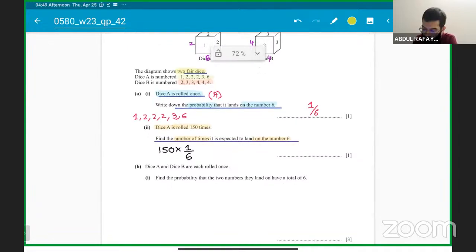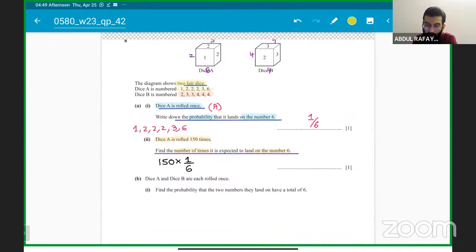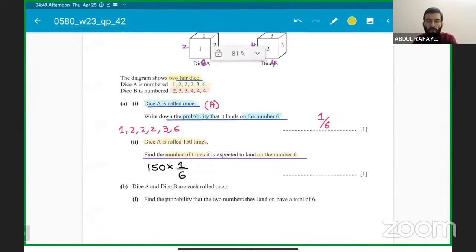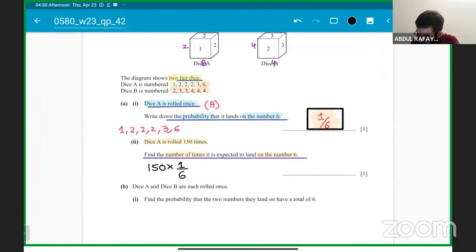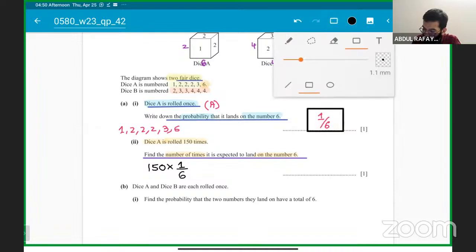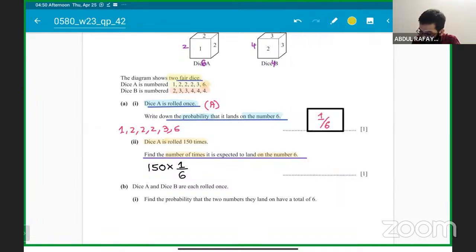And the first question was, what is the probability that it will land on the number 6 on dice A? So 6 is coming only one time on dice A. That is why the probability will be 1 over 6. Got it clear? Understood? The probability will be 1 over 6 for landing on 6 for dice A.